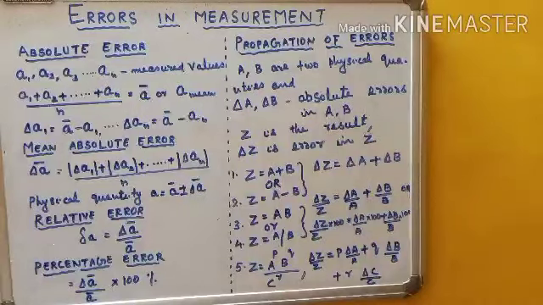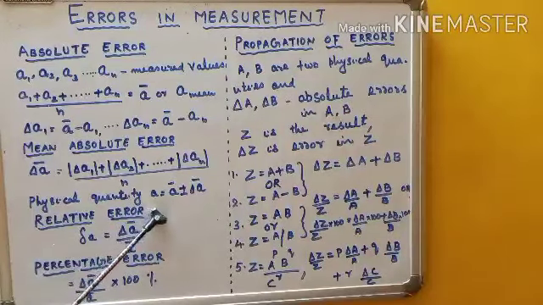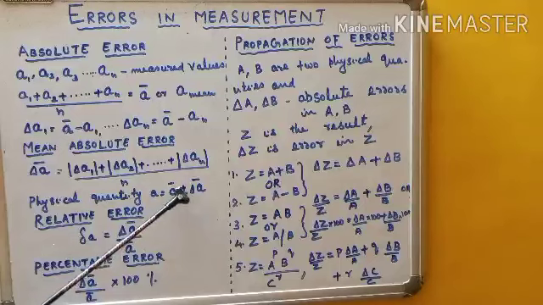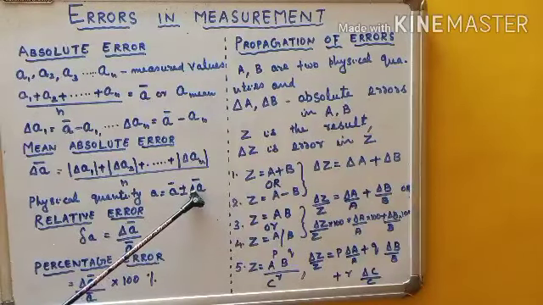Okay children. For any physical quantity, we have calculated the average value of that physical quantity and the average value of the absolute error also. So whenever we represent any physical quantity A, how will we represent it? It is represented as its true value, first we write the true value of that physical quantity, then plus or minus the mean value of absolute error.